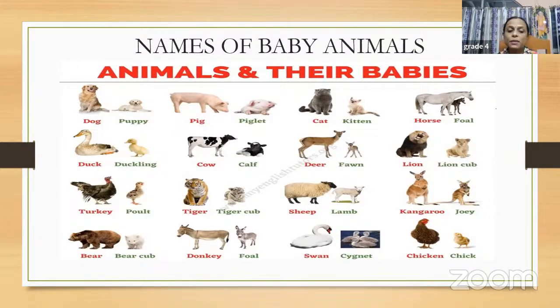Even bear babies are known as cubs also. It is also mentioned here, bear cub. And the baby of a donkey is also known as a foal. Like I have just mentioned, the baby of a horse is known as a foal as well. And the baby of a swan is known as a cygnet. And the baby of a chicken is known as a chick.